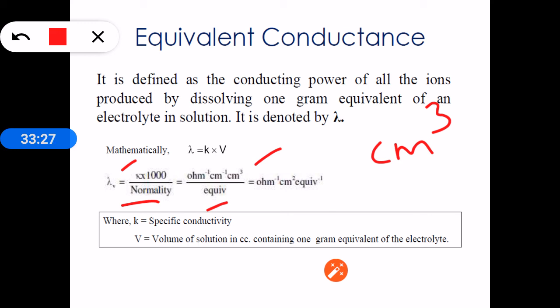So normality is expressed as equivalent per centimeter cube. Then it becomes ohm inverse, centimeter square, equivalent inverse. Centimeter to the minus 1 times centimeter cube: when bases are equal, we add the powers, minus 1 plus 3 is 2. And with equivalent, it becomes equivalent inverse.